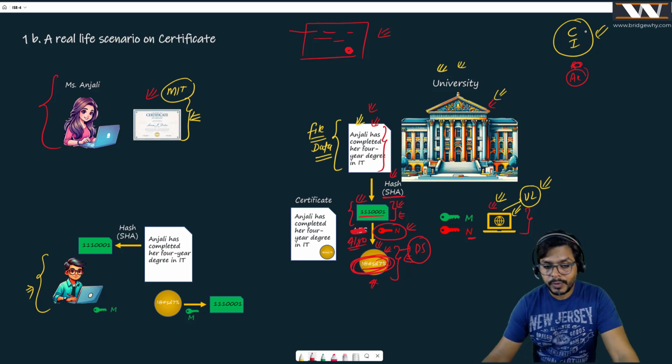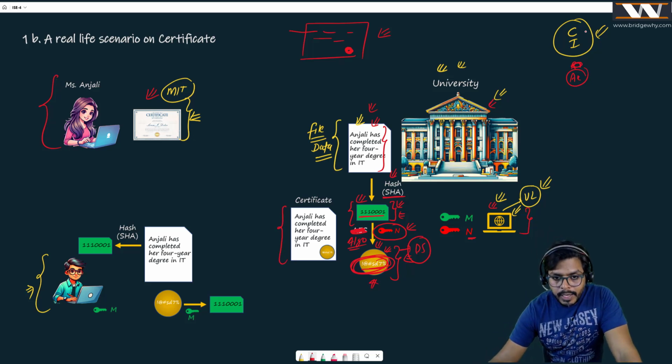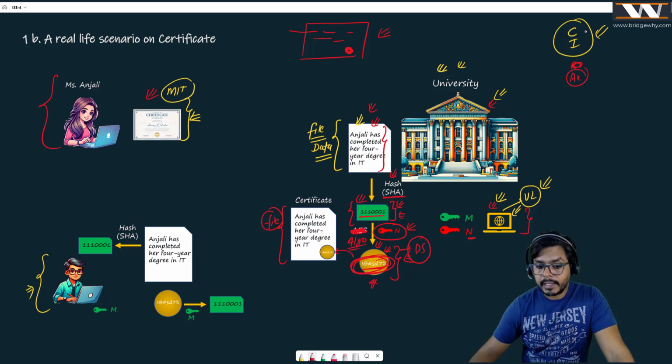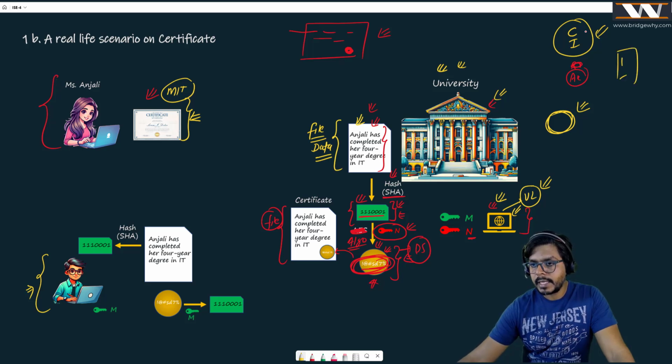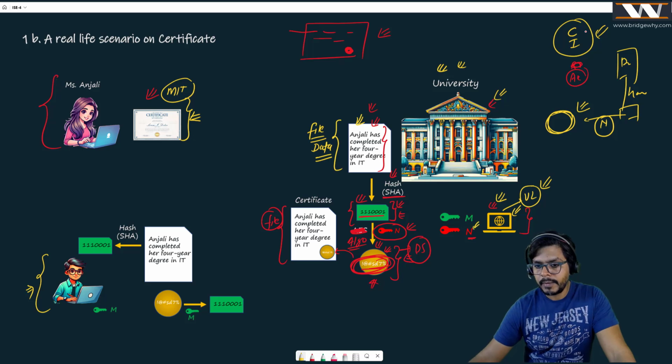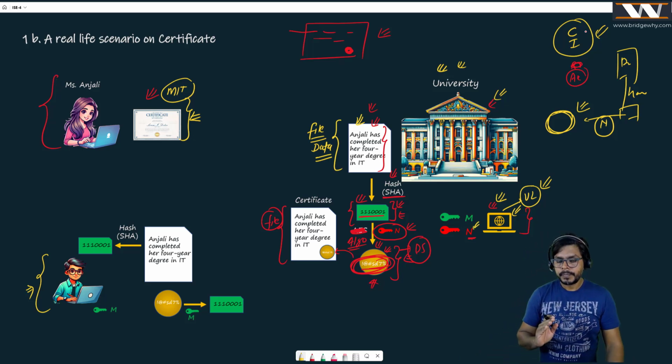And what the university is now doing, it is taking this file here and then at the bottom, it attaches this signature here. Just try to remember this little yellow thing. What exactly is this? This little yellow thing we formed by passing this entire data first to the hash function, and whatever value comes, I'm just encrypting that with my private key. Just try to remember this. A university is putting something which is very specific to this university, right?